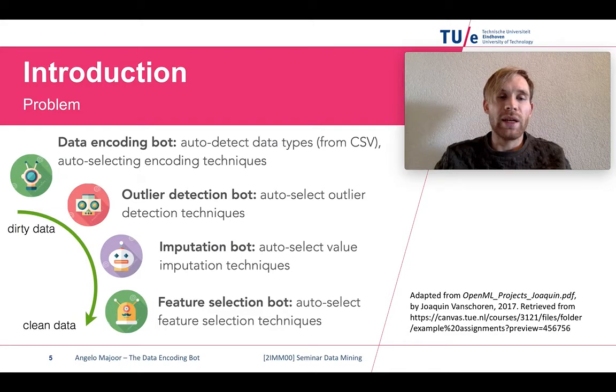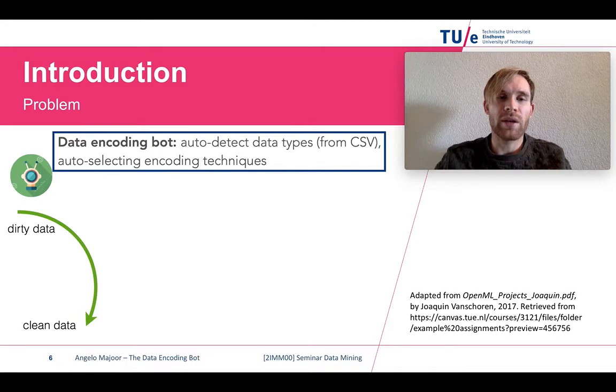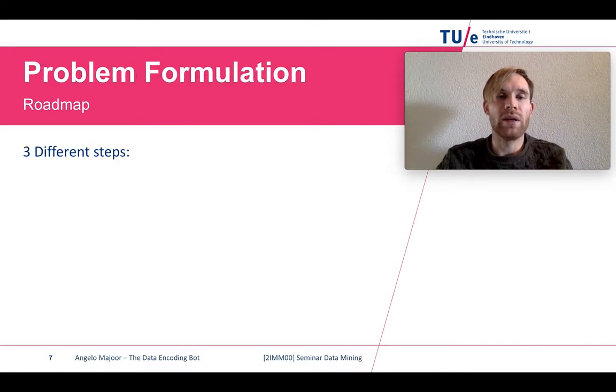So basically the process of turning dirty data into clean data consists of four bots: a data encoding bot, an outlier detection bot, an imputation bot, and a feature selection bot. However, for the scope of this project, we'll only focus on one aspect, which is the data encoding bot. Let's have a look at what the data encoding bot basically does. The data encoding bot consists of three different steps.